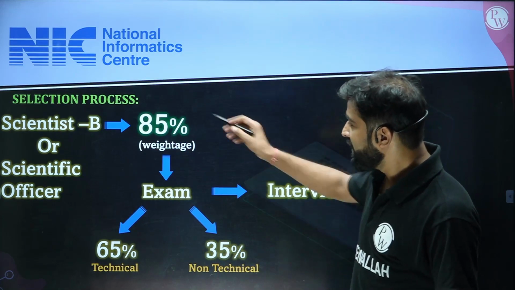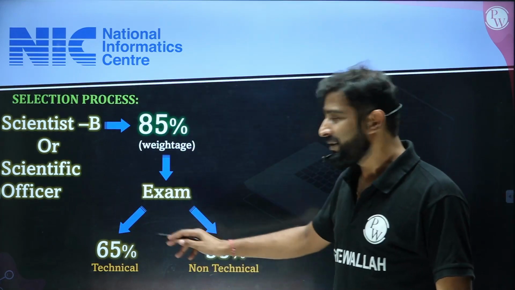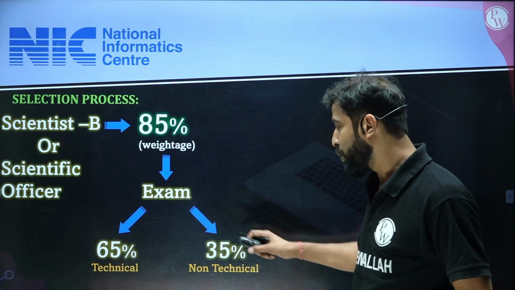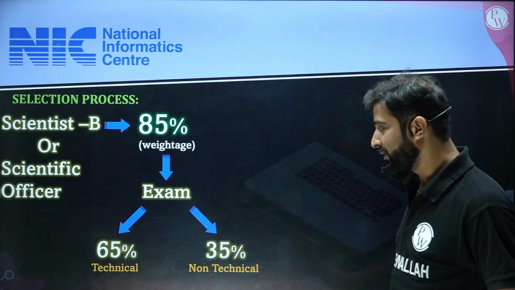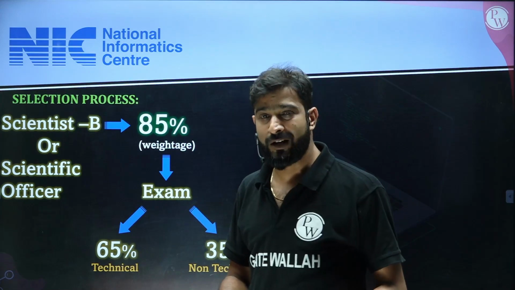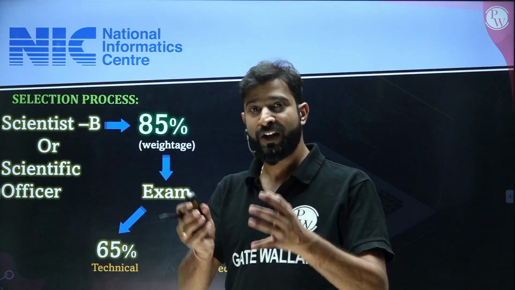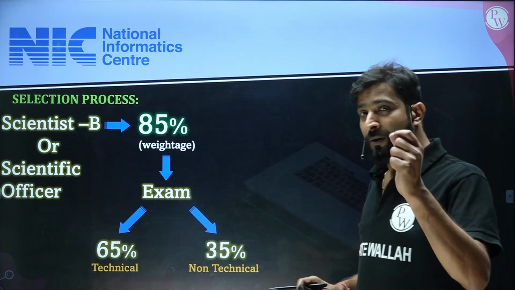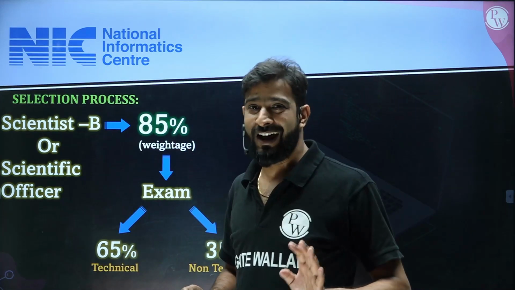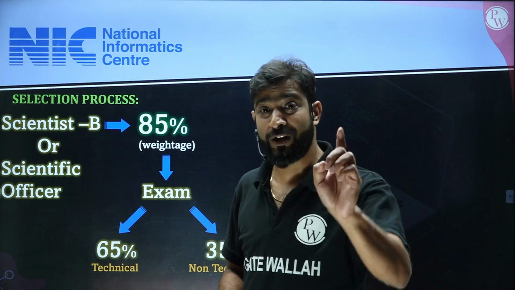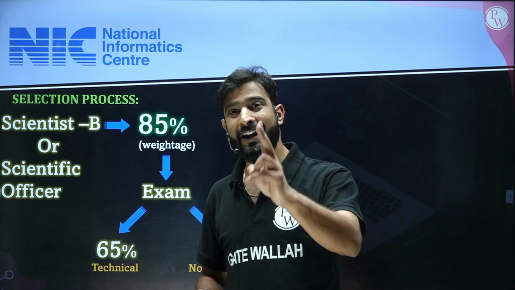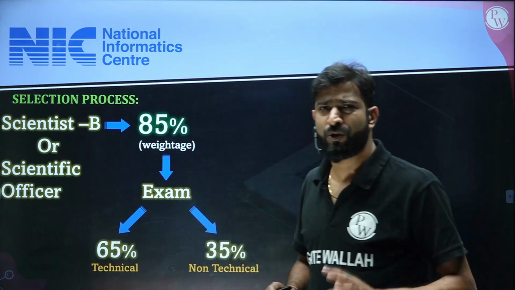And in this 85% also, my dear friend, 65% is technical and 35% is non-technical, means reasoning and quant will be asked in the 35%, and the 65% technical is what we have studied in BTech, specifically for the CS branch. Those will come in this particular paper. But 2 subjects are extra added, that is from electronics. One is called network theory, and the second is analog and digital communication. I will discuss the syllabus also in much detail.